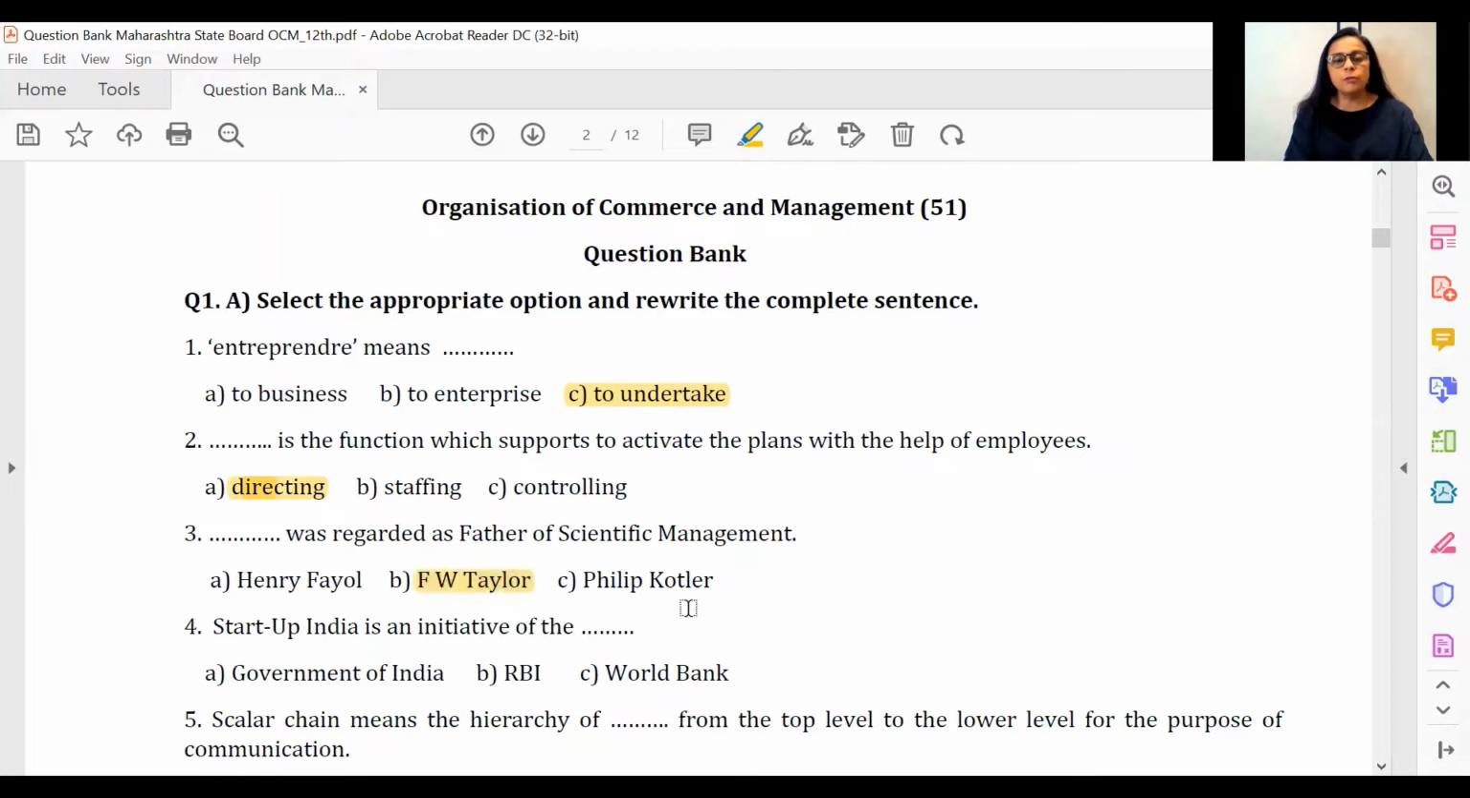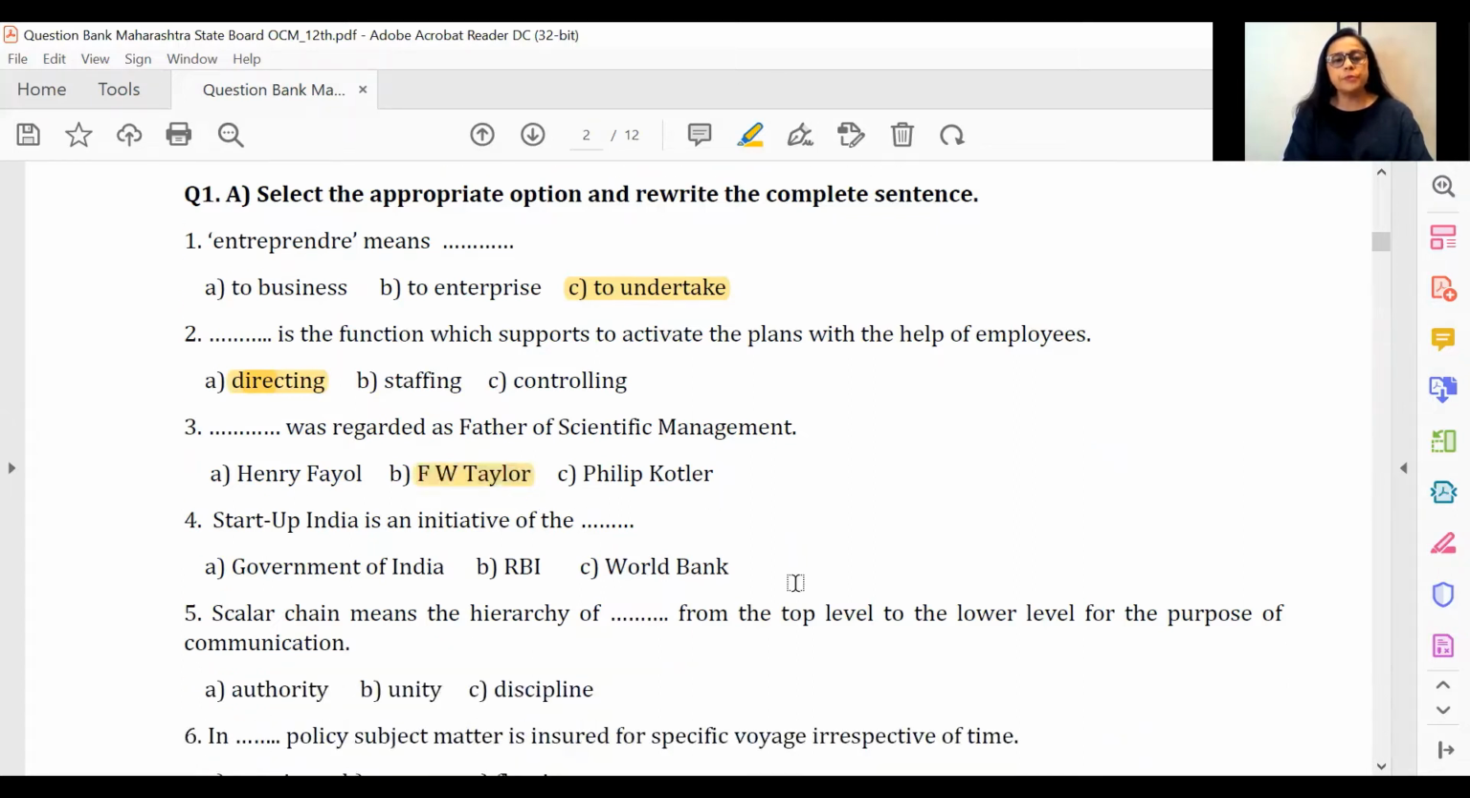One of the two fathers will be there in the board exam. Scientific management, F.W. Taylor. Henry Fayol is father of modern management. Startup India, the next objective. Startup India is an initiative of Government of India.